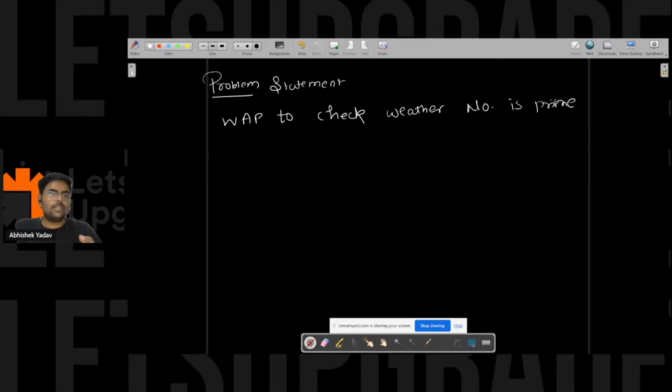With the help of this question, we are going to learn why observation is important, why optimization is important, and why time is important when we are writing code. So write a program to check whether the number is a prime number or not. Those who know Java, please write in the chat what a prime number is. This is a simple, basic math question. Anyone from the audience, what is a prime number, guys?